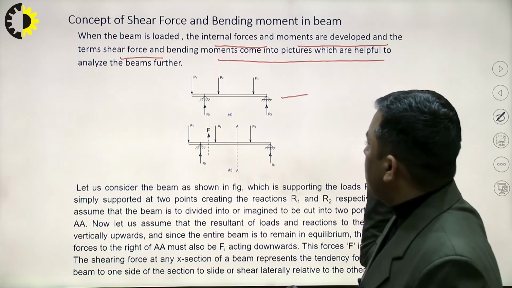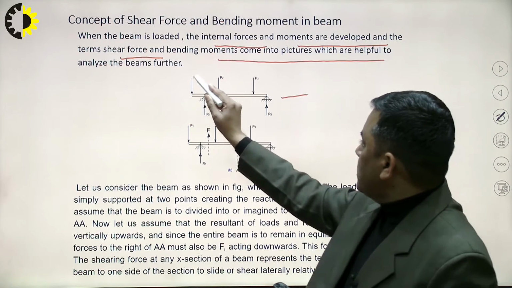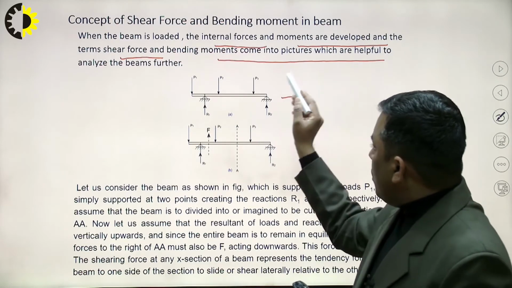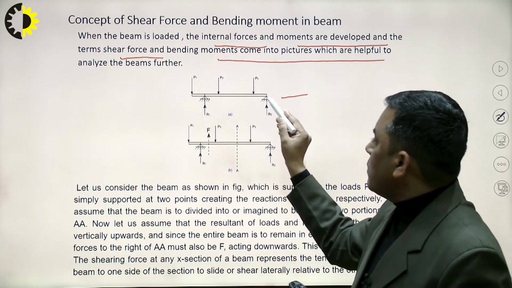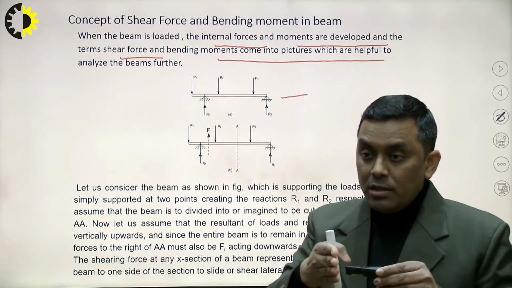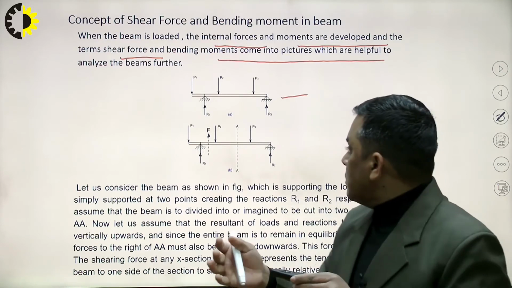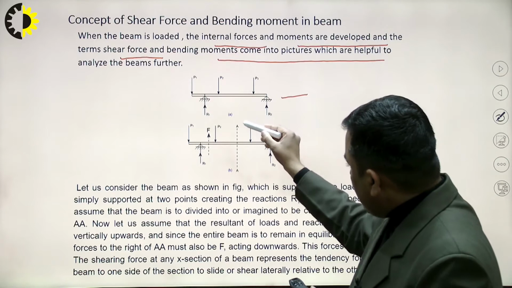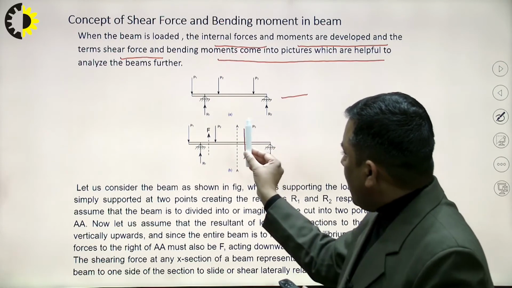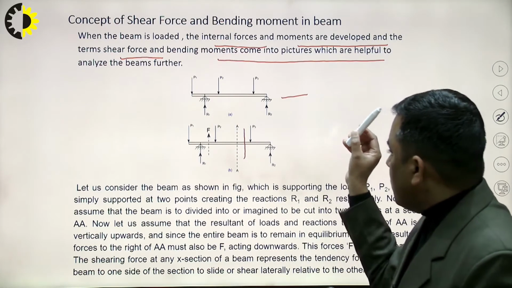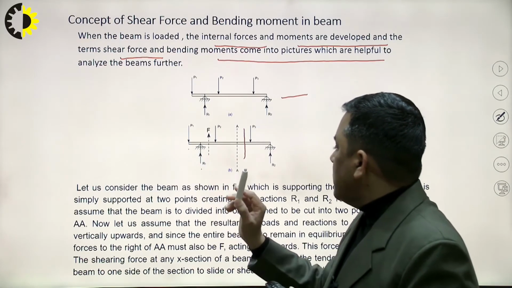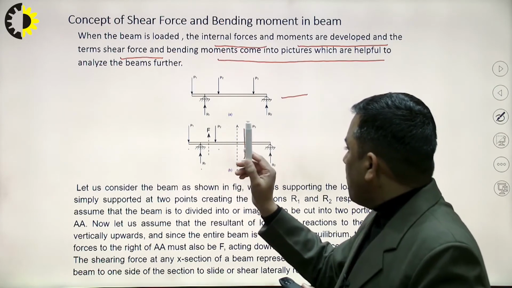Now let us come to the point. Here we are observing one overhanging beam, subjected to three point loads. Because of these point loads, what will be the shear force? Shear force is the force parallel to the transverse plane. We take a section AA here, and on the left side of the section plane we observe three forces: P1, the reaction force R1, and P2.